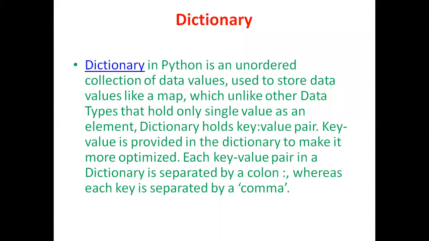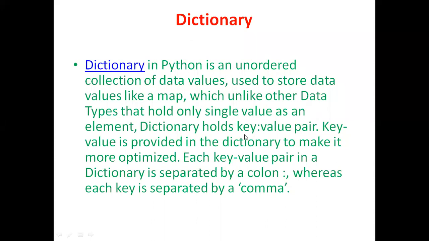If you want to print a set, the entire set will be printed. Here with the dictionary, we are going to have a map.